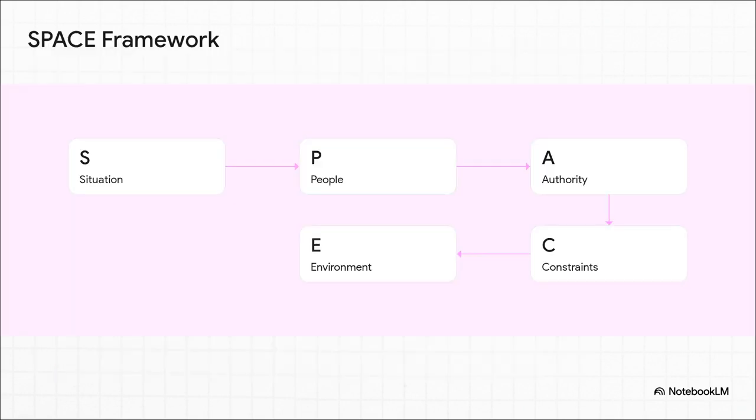So here's how SPACE adds that crucial context. S is for situation. What's the backstory here? What's the catalyst for this request? P is for people. Who's involved, and what are their specific pain points or goals? A is for authority. What's our brand voice? Are we formal, playful, academic? C is for constraints. Are there legal disclaimers, budget limits, or maybe specific tools that need to be mentioned? And finally, E is for environment. What industry are we in? Answering these questions makes the AI's output feel genuinely authentic.